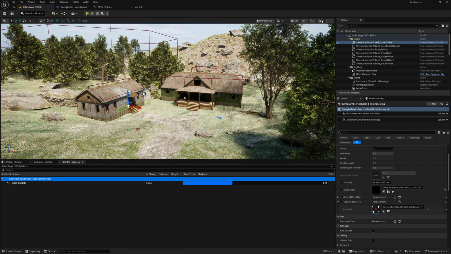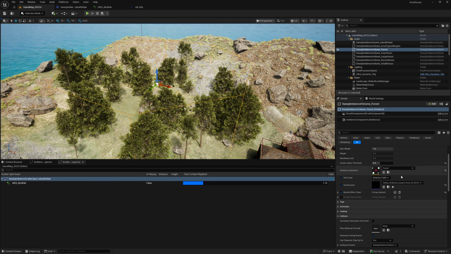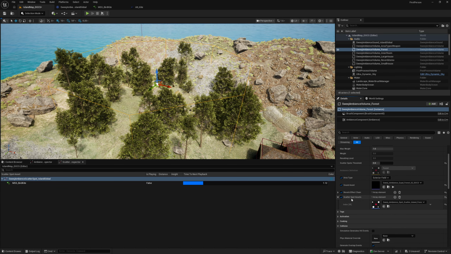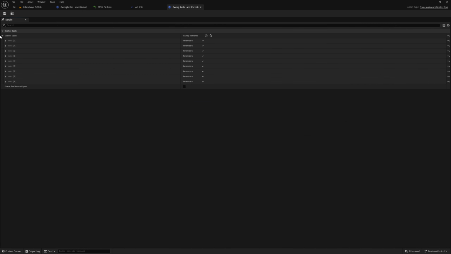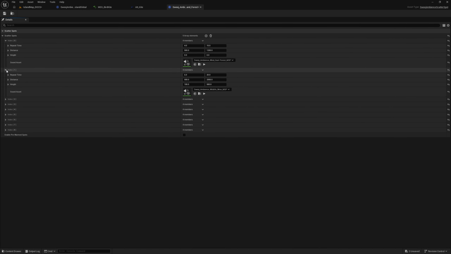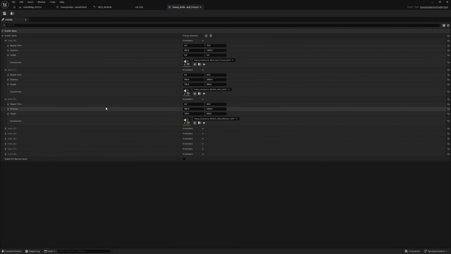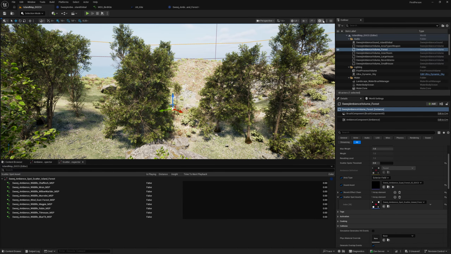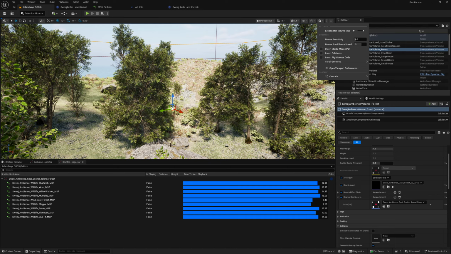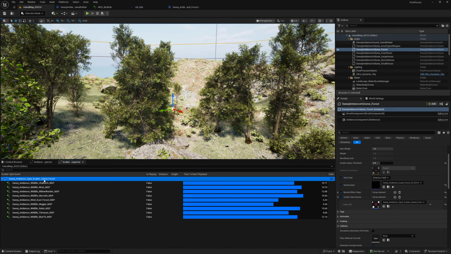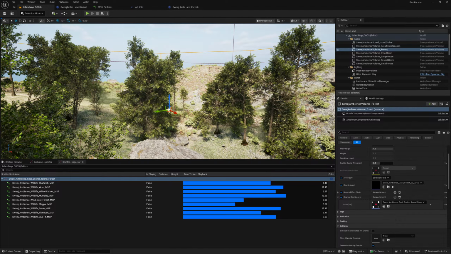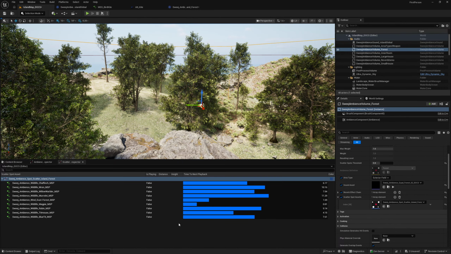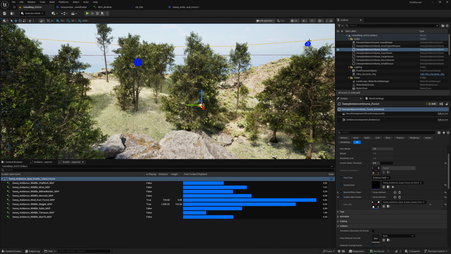Over here in the forest area, I'm going to add another scatter spot, one that's already been prepared. So there's SweejAmbience forest. We can see this has many more elements, some wind gusts and various wildlife for that forest area. So if we go into the forest and we switch the audio back on and select that, we should see some of those debug spheres pop up as the sounds play. There's one, there's two.